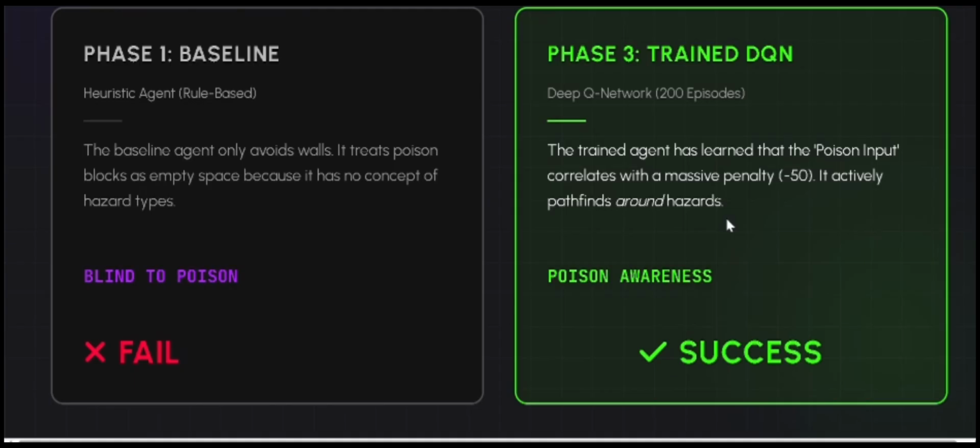In phase 3, the trained DQN sees the hazards as a big danger for itself, because it could get minus 50 points rather than just eating food and getting plus 10 points. So it actively pathfinds around the hazards to make its way to the food. That's how we trained our model, and it has poison awareness, which is how we found success.